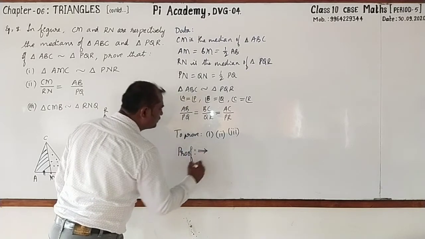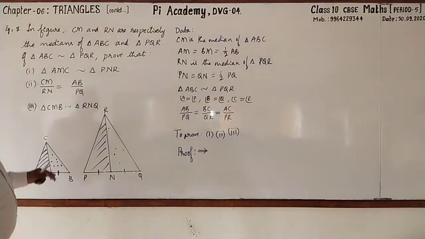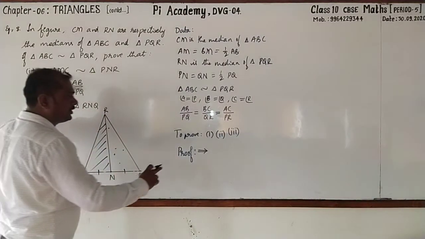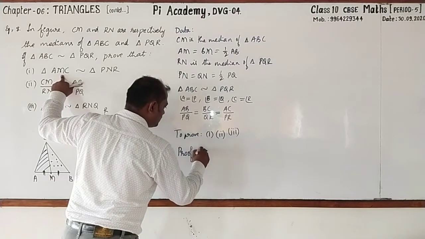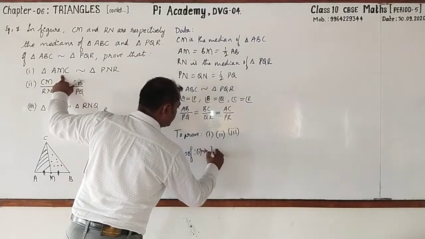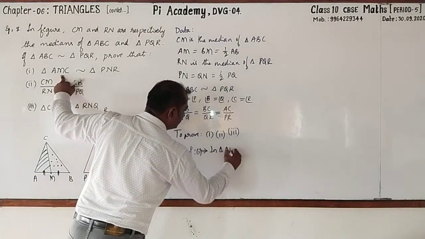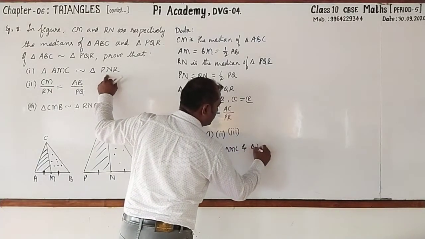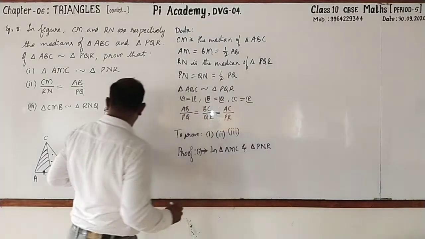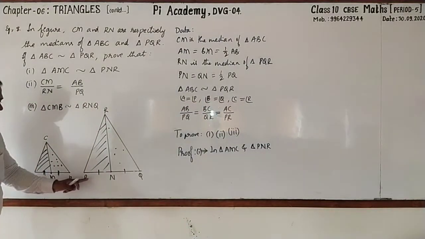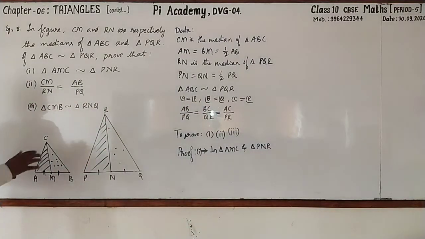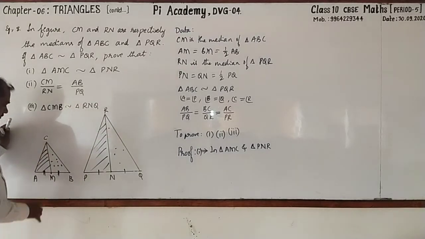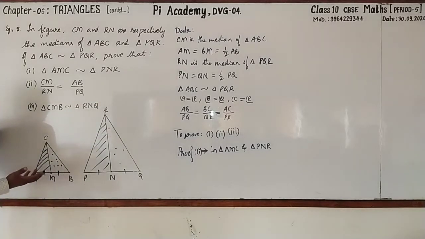No doubt the proof is very simple. Let me take the first one. Write with me. First one, it is in triangle AMC and triangle PNR. See that? AMC and PNR. First let me explain, then afterwards we will go for writing. So which similarity criterion can be used? First you observe this. Here they have given